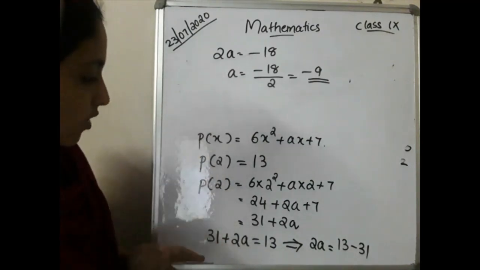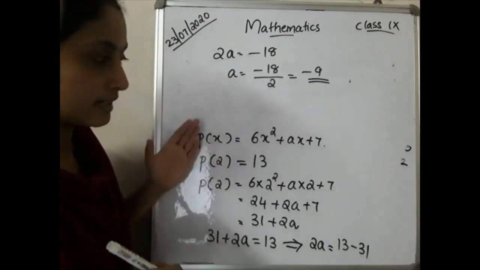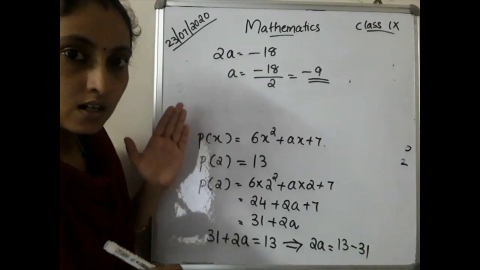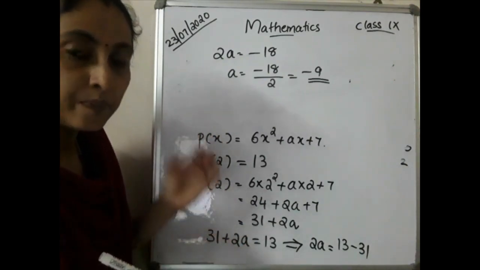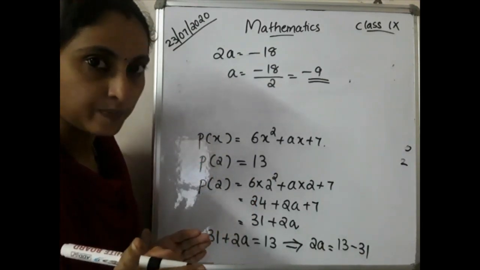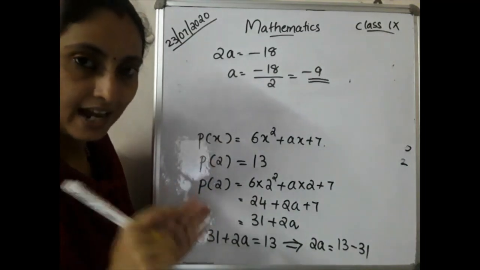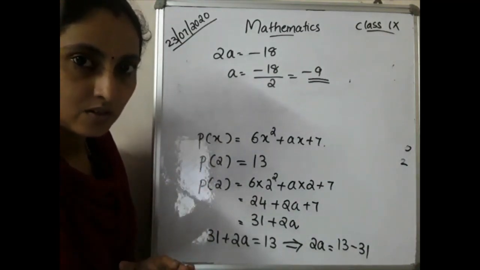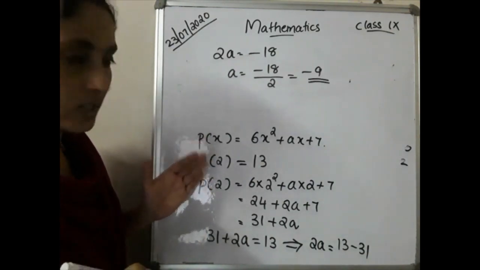Okay, so we got the answer: a is equal to minus 9. Hope you are clear on this question. First go through the question and answer, then pause the video, write down the question and answer, and do it by yourself. Then after that you have to verify whether you got the right answer or not. Likewise, you have to go through. Okay, hope you are clear on this question. We'll move to the next question.